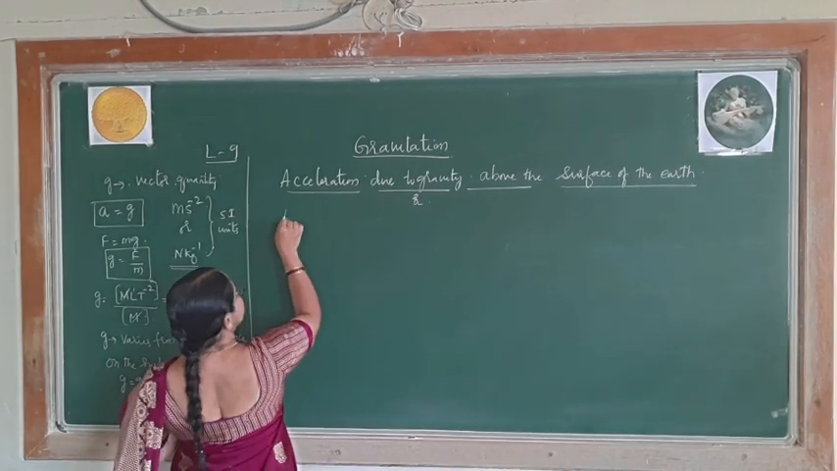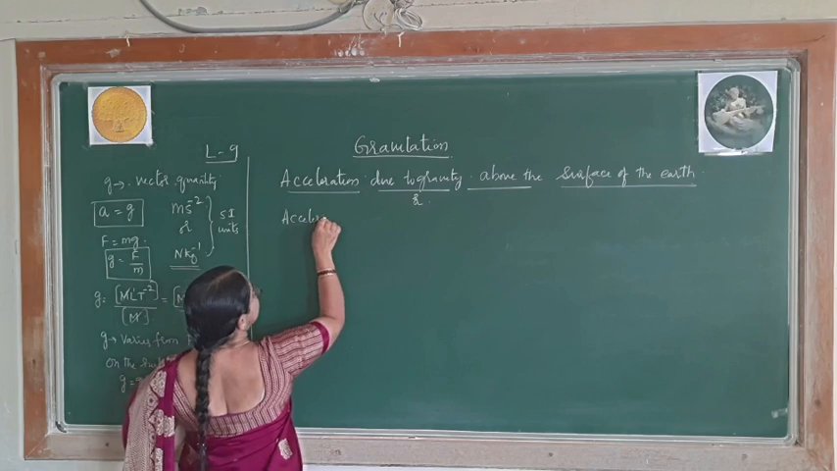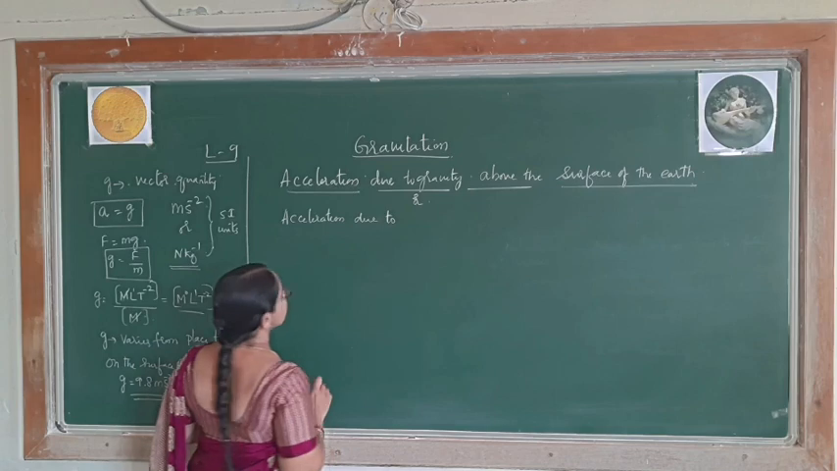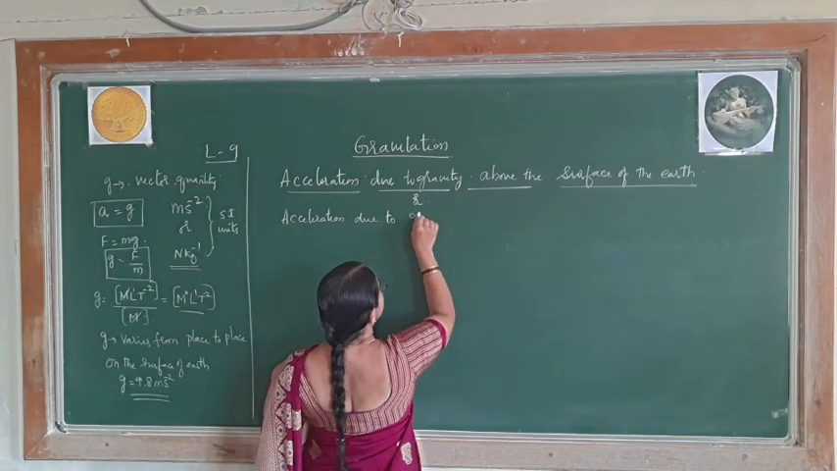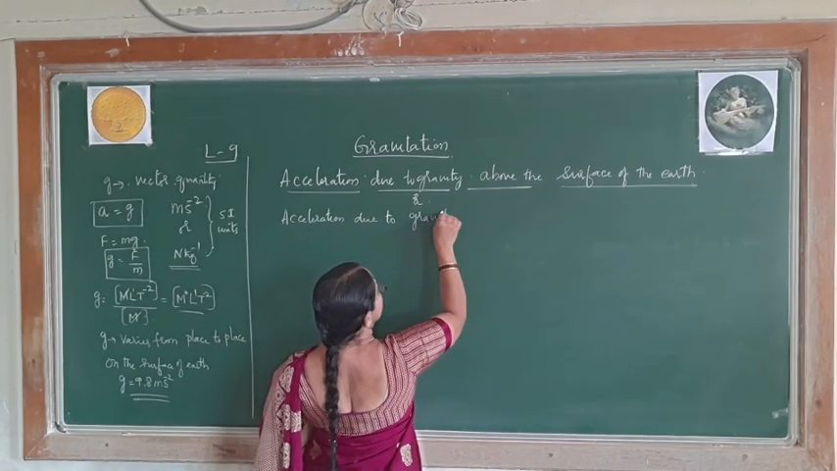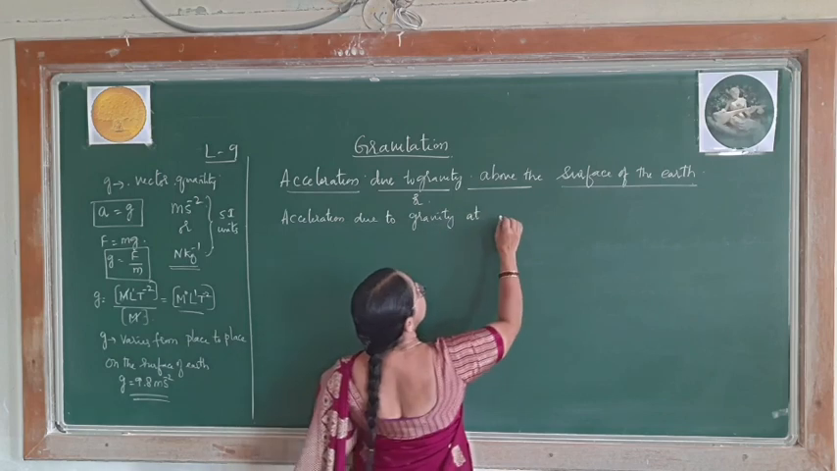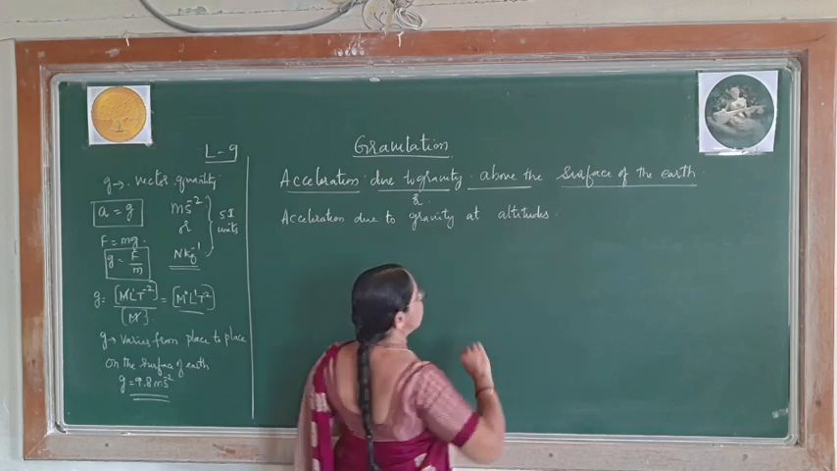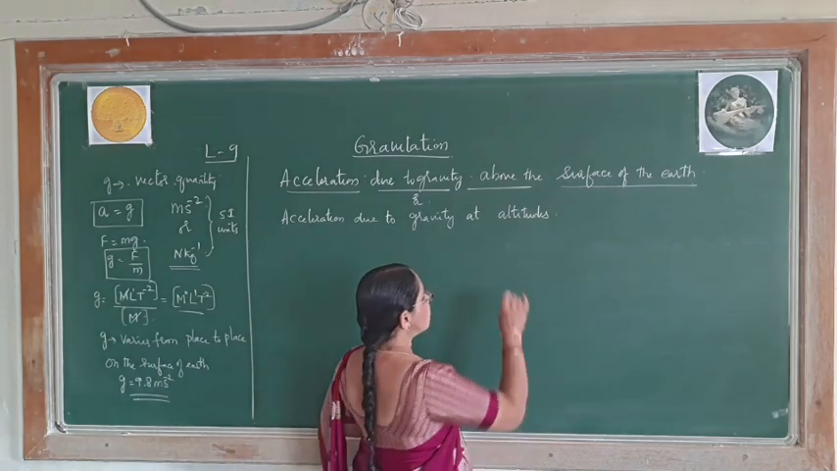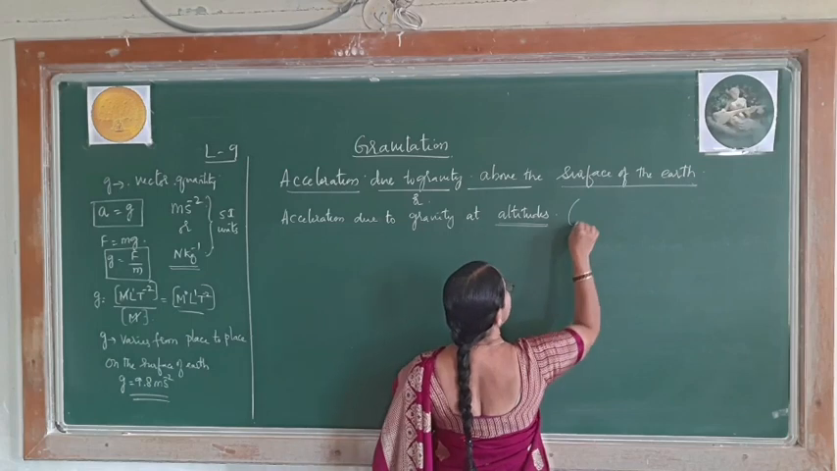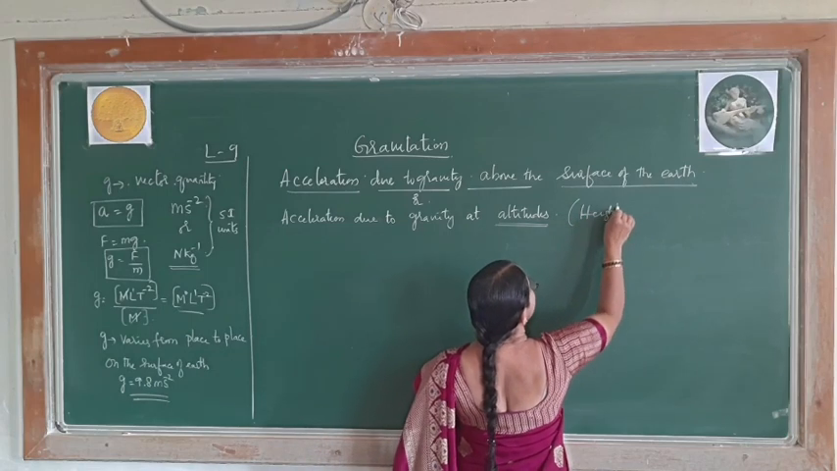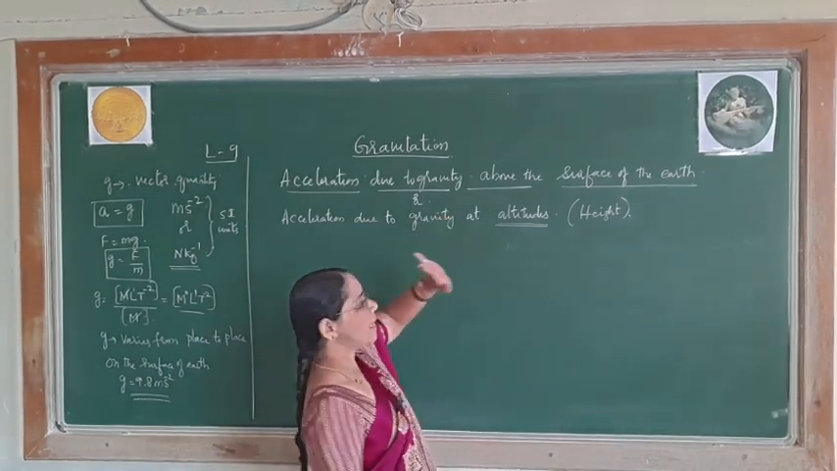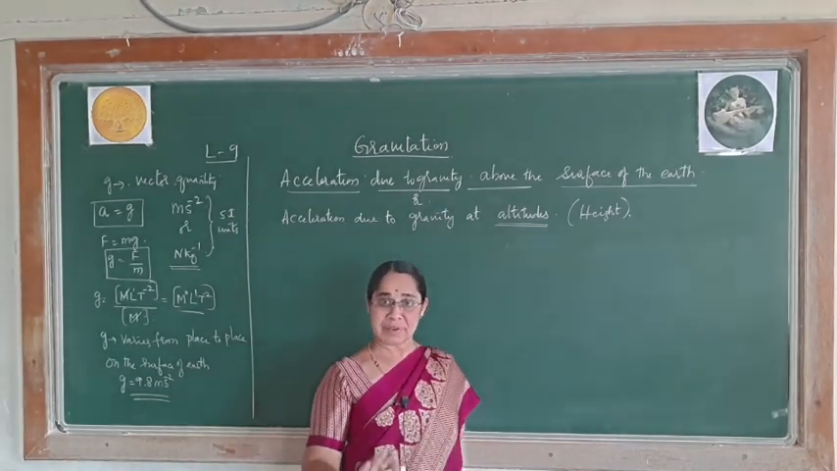or acceleration due to gravity at altitudes. What do you mean by altitudes? Altitudes is nothing but at some height. A very easy way to remember is, at some height what will be the acceleration due to gravity. So, be familiar with these words.